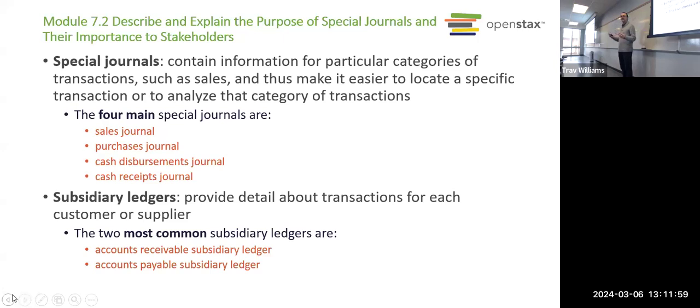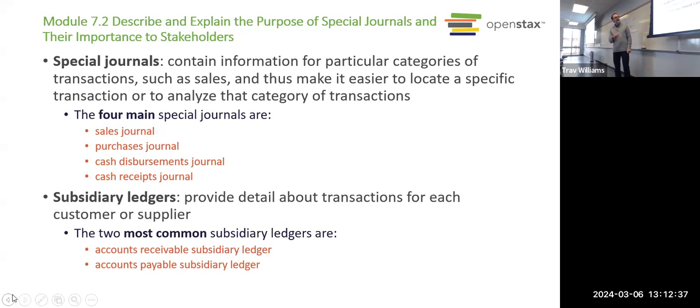It would get cluttered. It would be too much to manage. It's easier to organize and find information if it's not all just being dumped into one general journal. So we have these special journals to help us keep track of the total amount of sales that we made on credit, the number of purchases we made on credit, also the cash we received or cash we disbursed, right? Those are our 4 special journals. So it just makes things more organized if we do it that way.